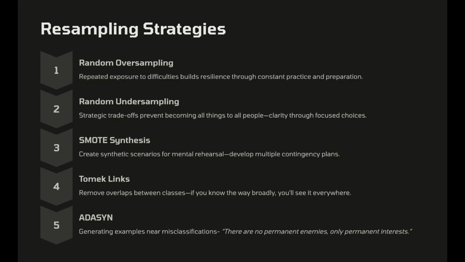Stripped of non-essentials, problems follow similar patterns. Like Miyamoto Musashi teaches us, if you know the way broadly, you will see it in everything. ADASYN, generating examples near misclassifications, like building clarity through bridges and negotiation. As Andy Grove said, there are no permanent enemies, only permanent interests.